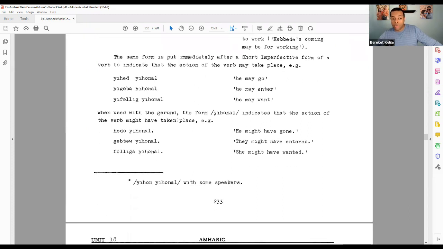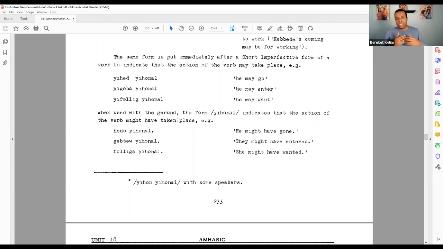It can also be used with the gerund. And when it follows that gerund form, it indicates the verb might have taken place. Hedo Yehonal, he might have gone. Gabto Yehonal, they might have entered. Falaga Yehonal, she might have wanted.